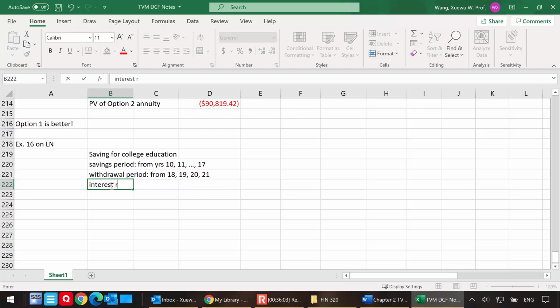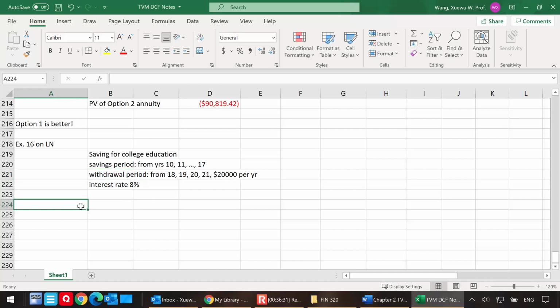The interest rate is 8%. The withdrawal amount is $20,000 per year for room and board. So definitely this is not Quinnipiac, which charges much higher prices for tuition and room and board. So the question is, is $4,000 enough?